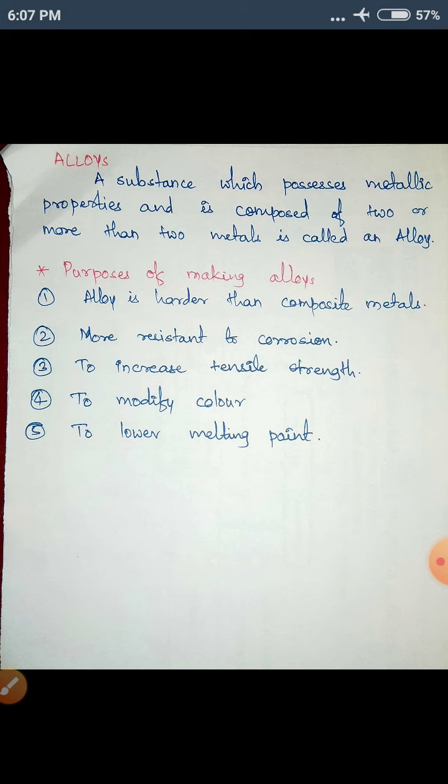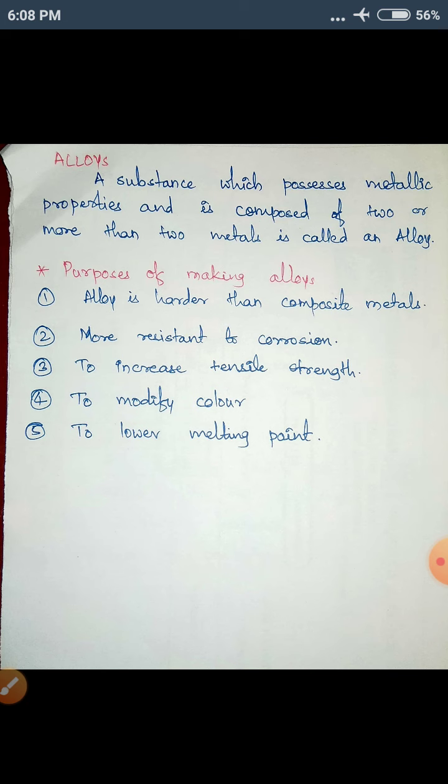So why do we make alloys? One purpose we know, we studied it in corrosion, that when we make alloys, there is resistance to corrosion. So the second point for the purposes of making alloys is that they are more resistant to corrosion. A normal metal may get corroded, but an alloy is hard to corrode. Then the first point, alloy is harder than its component metals.